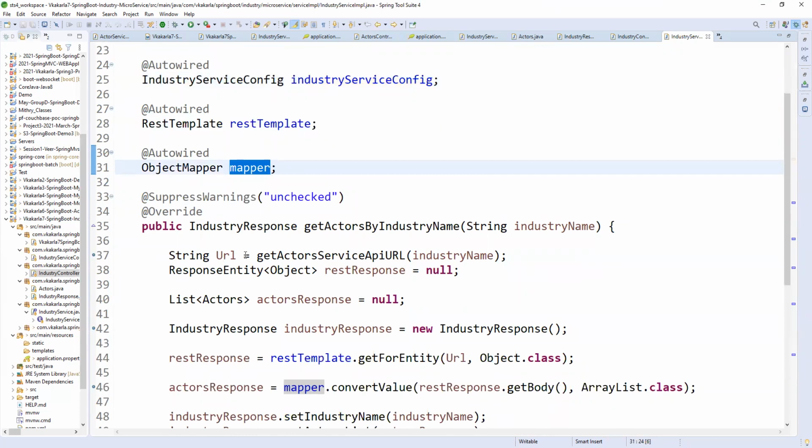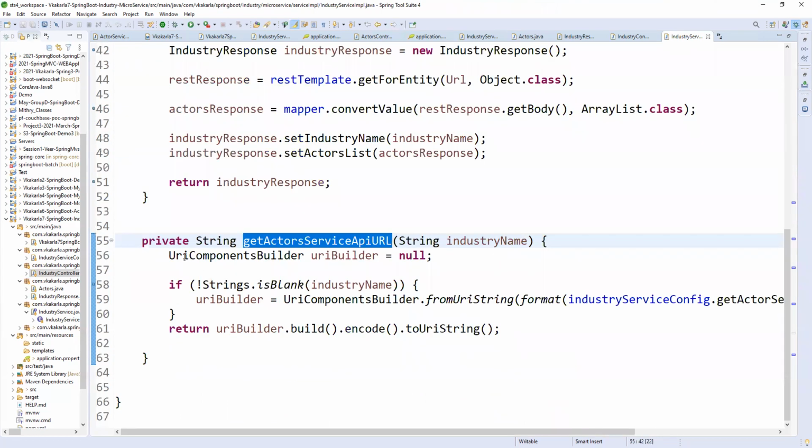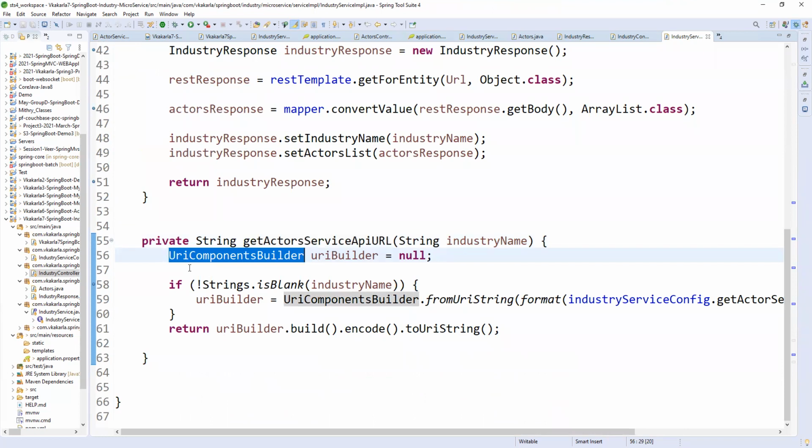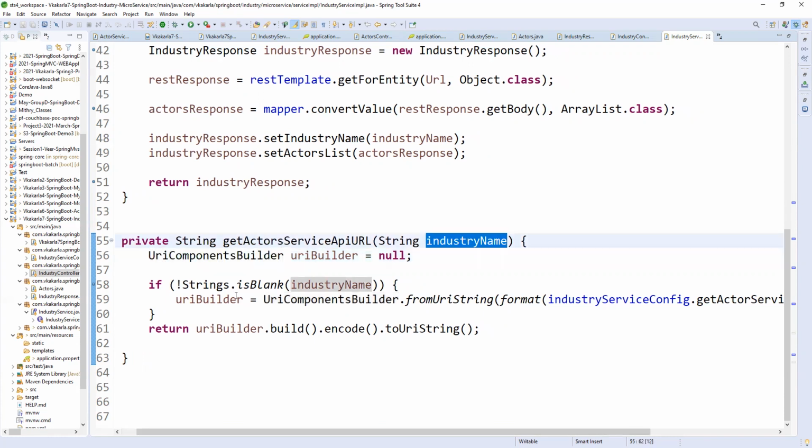Okay, so now we are getting an industry name here. The URL is a string URL, so by passing it, we are constructing the URL first. Come to this method. UriComponentsBuilder is one of the builder classes. We can build dynamically by passing dynamic values, and we can build a complete object. If the string is not null and not blank, then...